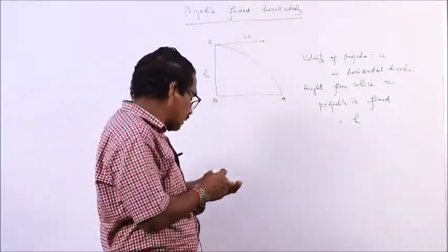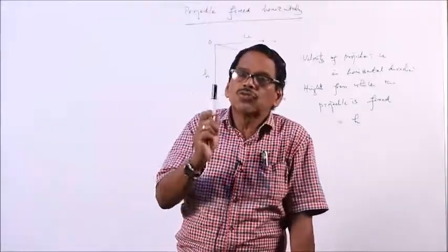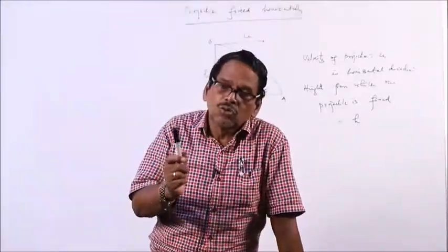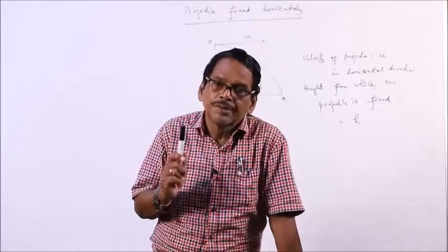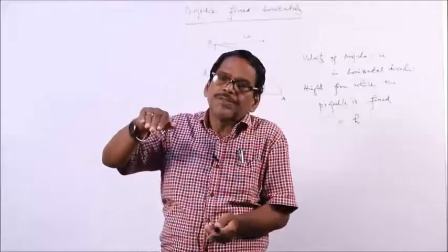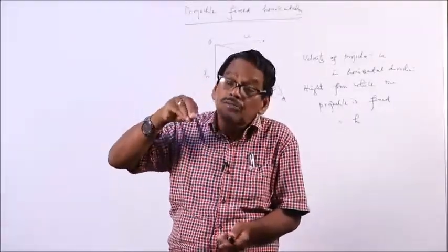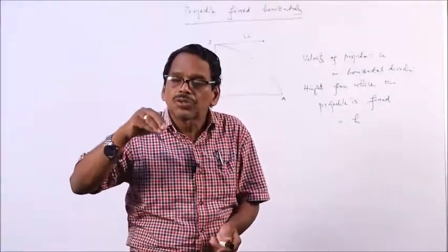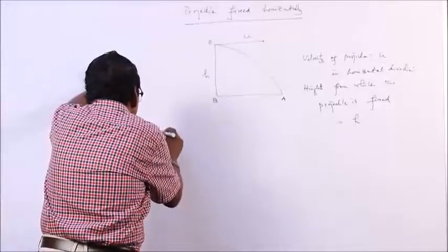In this case, the horizontal velocity u always remains constant throughout the motion. Gradually, as the projectile moves down and down, its velocity increases in the downward direction because of acceleration due to gravity.